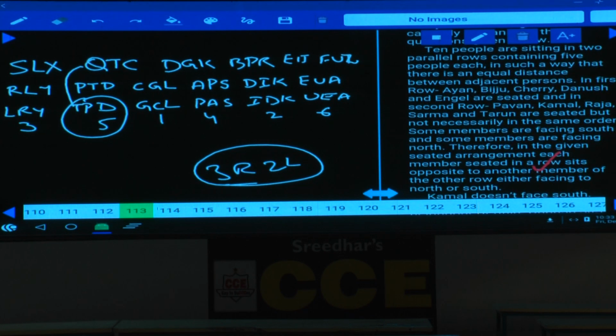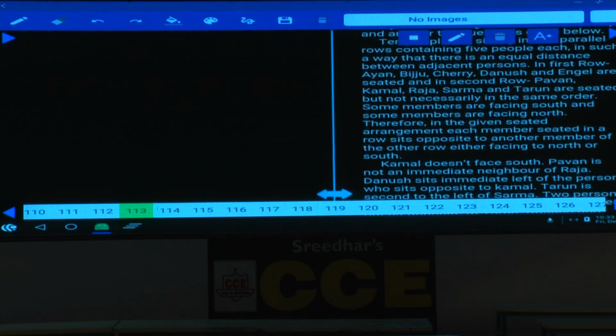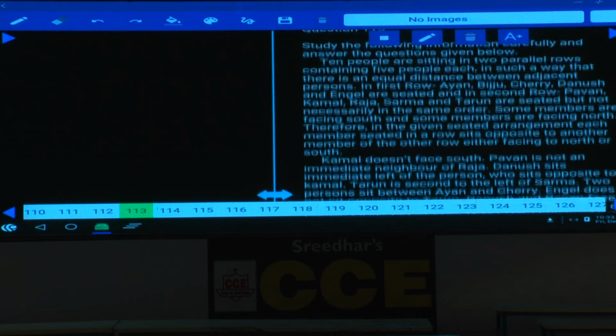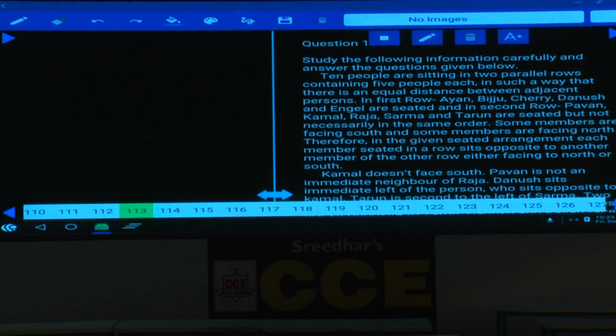Then question numbers 113 onwards. Again based on a puzzle, 10 people are seated in how many rows? 10 people, 2 row arrangement. Now in this 2 row arrangement, 10 people are seated in 2 parallel rows containing 5 people each in such a way that there is an equal distance between adjacent persons.